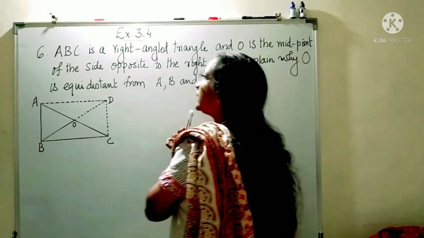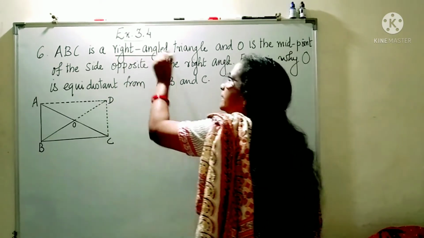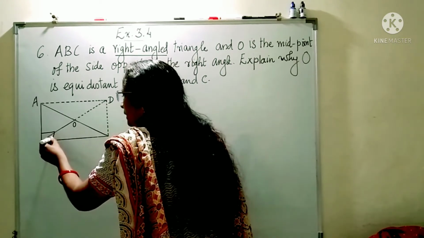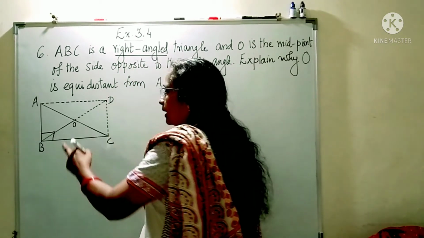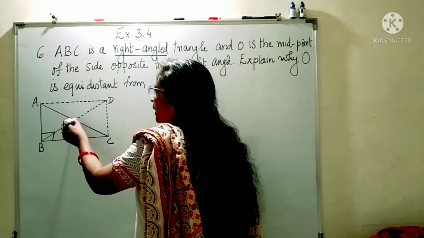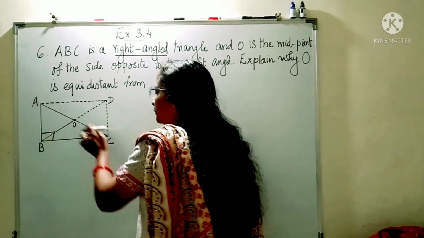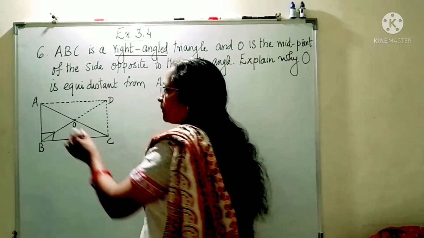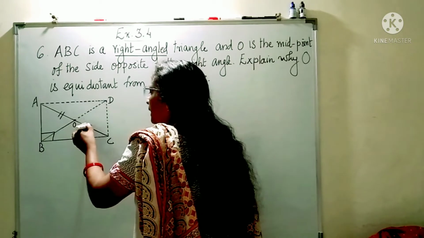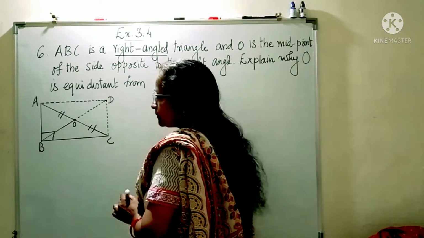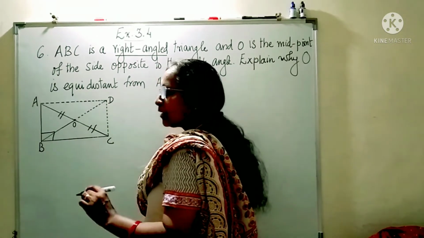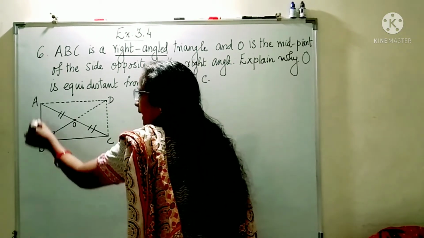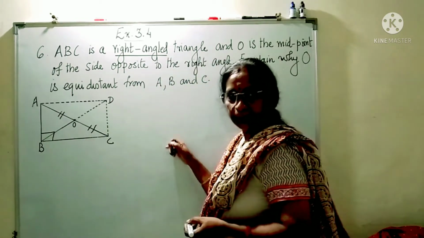It is a right angle triangle, so this angle is 90 degrees. Now, O is the midpoint of AC. That means these two sides are equal. Now you have to find out why this point O is equidistant from B, A and C.